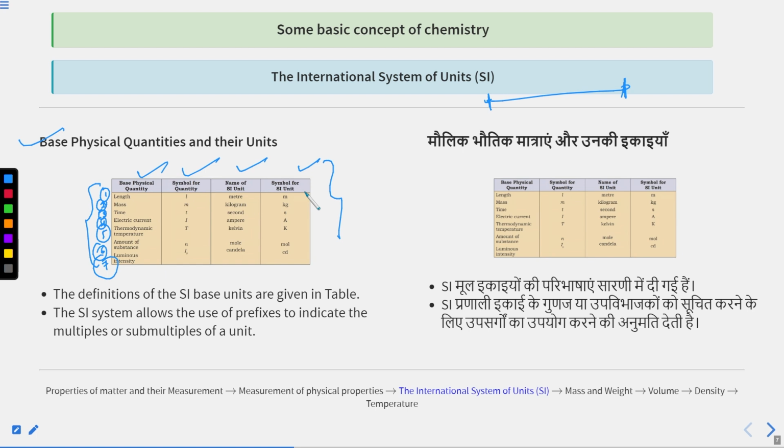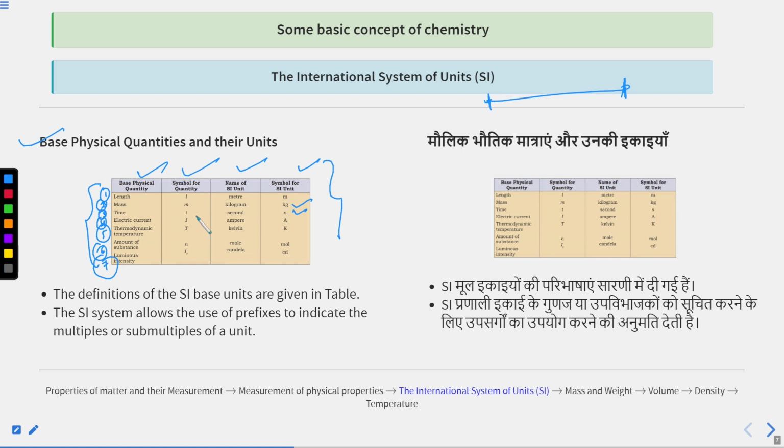Second is mass. Mass is the base physical quantity and the symbol for mass is small m. Name of the SI unit is kilogram and the symbol for SI unit is kg. The next is time. Time is the next base physical quantity and the small t is the symbol for this quantity. Second is the name of the SI unit, and small s is the symbol for SI unit.